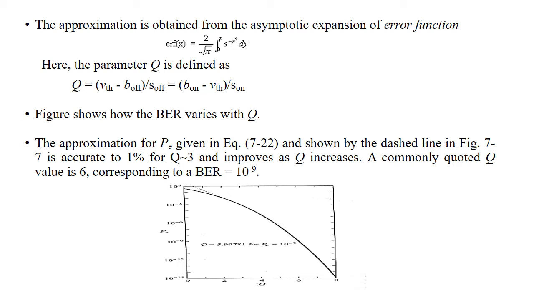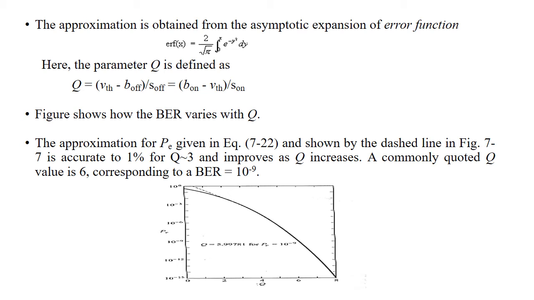The approximation is obtained from the asymptotic expansion of the error function, that is ERF of x is equal to 2 by root pi times the integral from 0 to x of e power minus y squared dy. Here the parameter Q is defined as Q is equal to (VTH minus B off) divided by S off, that is equal to (B on minus VTH) divided by S on. The approximation for Pe is shown by the dashed line. It is accurate to 1% for Q of 3 and improves as Q increases. A commonly quoted Q value is 6, and the corresponding BER is 10 to the power of minus 9.